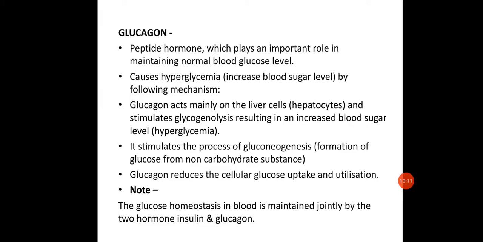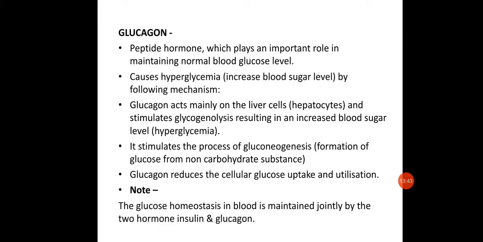Something which I have noted is that glucose homeostasis in blood is maintained jointly by the hormones insulin and glucagon. So insulin and glucagon together are responsible for maintaining the constant concentration of glucose in the blood. Okay, so both are very important hormones for maintaining the concentration of glucose in the blood. That is about insulin and glucagon.